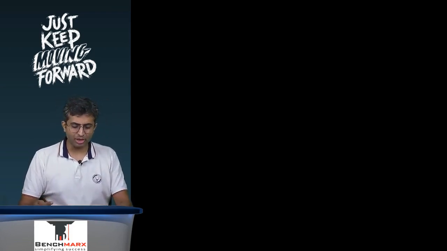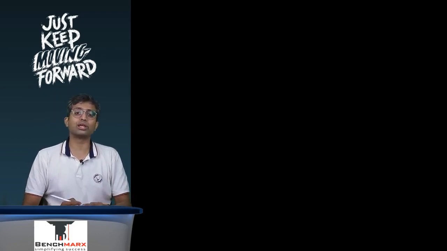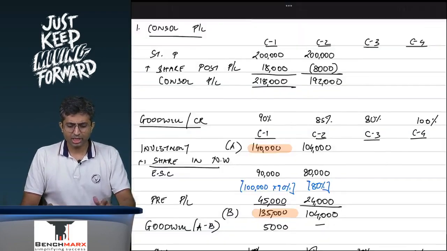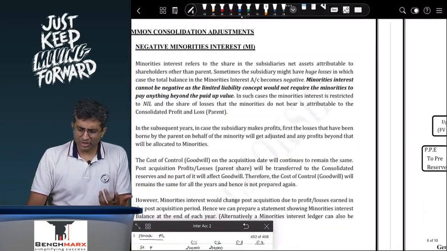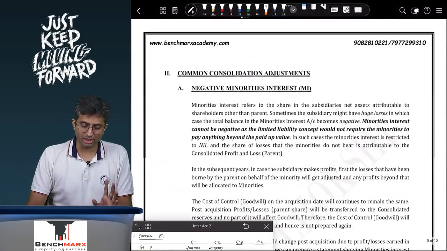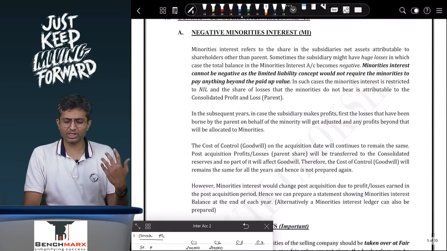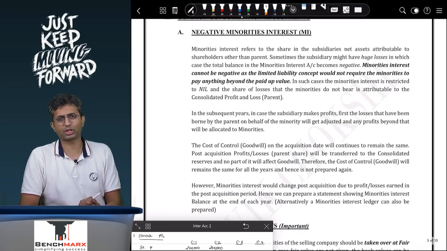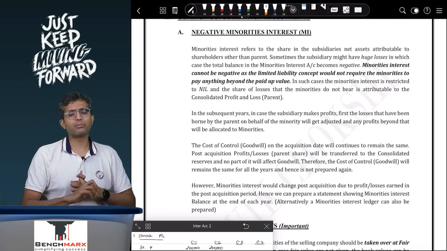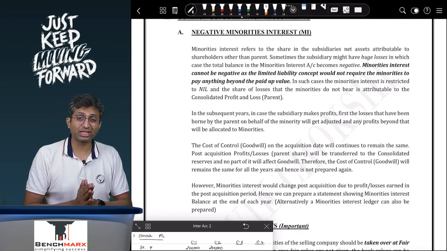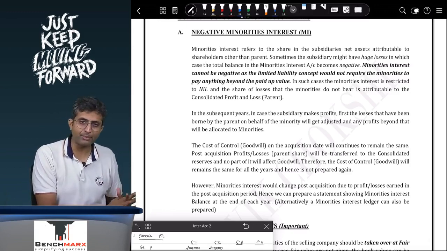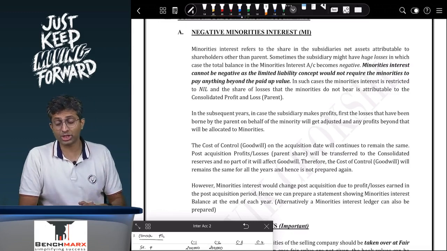At best, it can be allocated to the majority shareholders. So this is minorities' interest. There is a question in the institute study material as well on this. It is not a full-fledged question, but I would recommend that you refer that question. The principle that you remember is minorities' interest cannot go to be debit or negative. It will be restricted to 0.